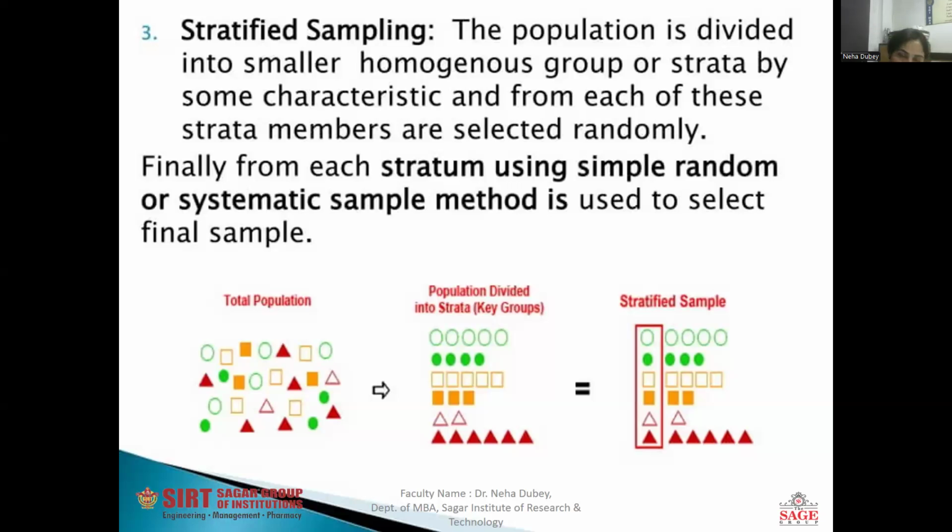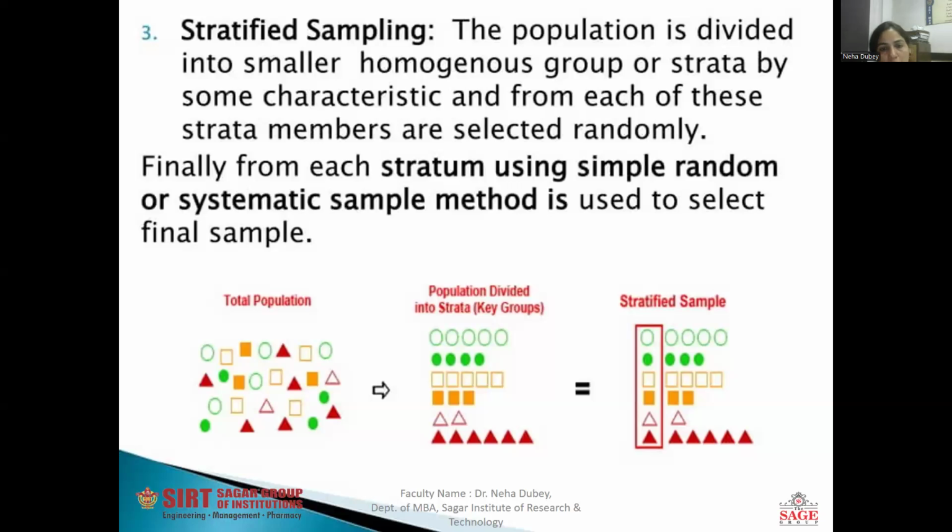Finally, from each stratum, the simple random or systematic sample method is used to select the final sample. Please notice this diagram: in the total population there are solid shapes, the triangle, circle, or squares. Some are filled with colors and some are not. This is the total population.